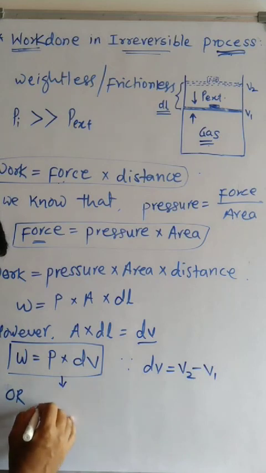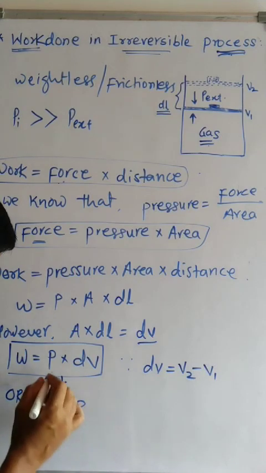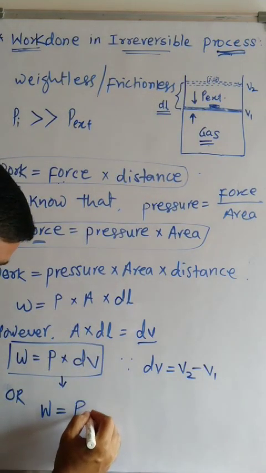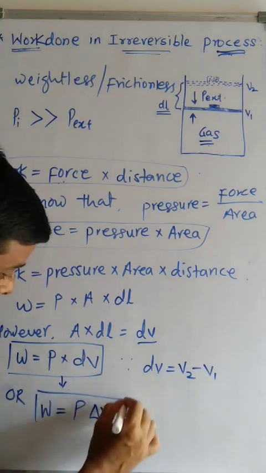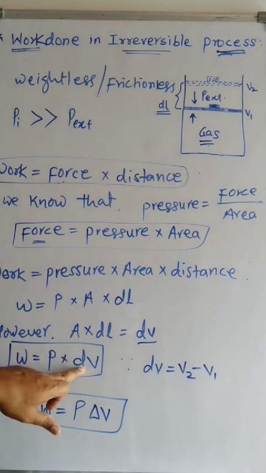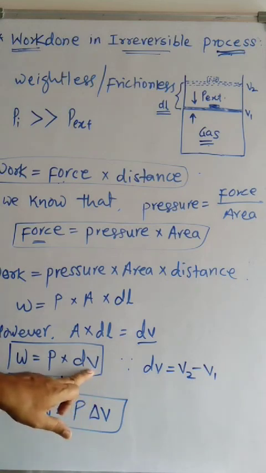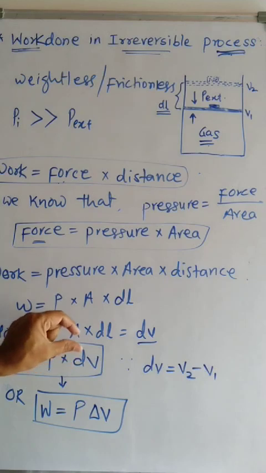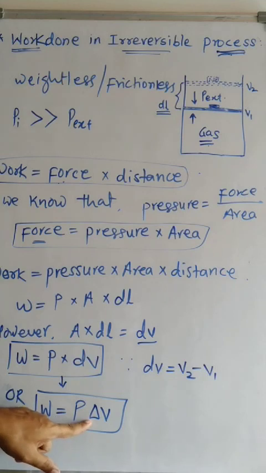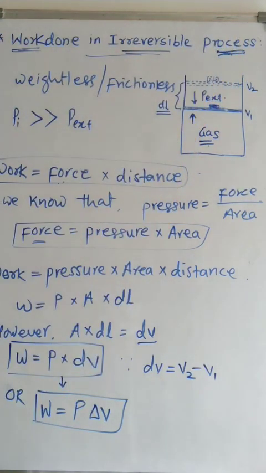This equation can also be written as W is equal to P external, now this is the pressure of the surroundings, not the internal pressure, into delta V. Both equations are the same, but there is a very small difference: when the change in volume of the system is very small, we use dV, and if that change is large, then we use the symbol delta V. This is all about the work done in an irreversible process.